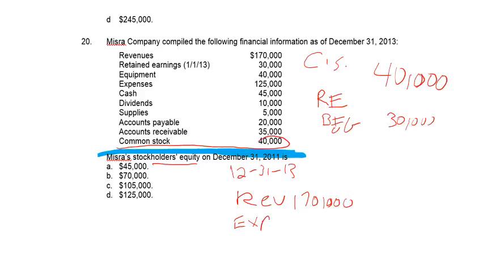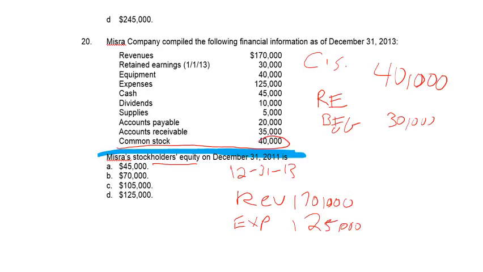Okay, and so I'm going to go ahead and pick up my expenses now. Equipment's not an expense, it's an asset, right? How about expenses? Are those expenses? So we go ahead and take off that 125,000. Anything else here expense-wise?